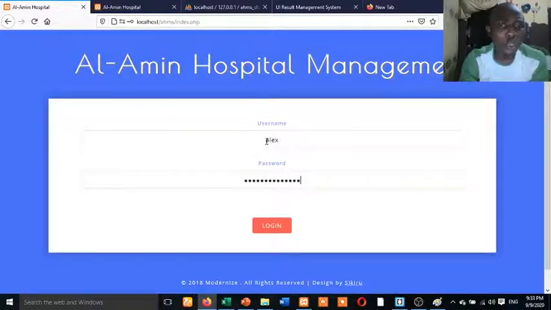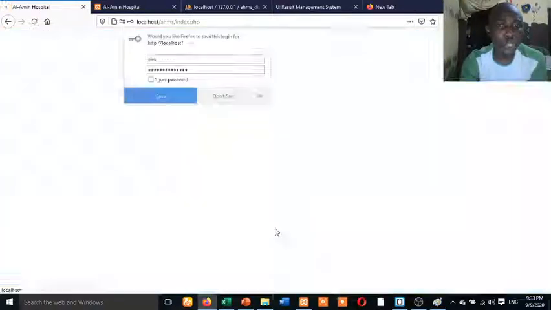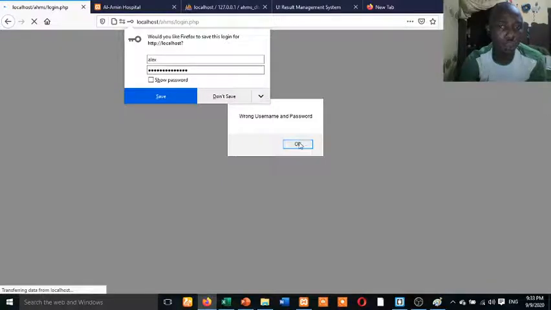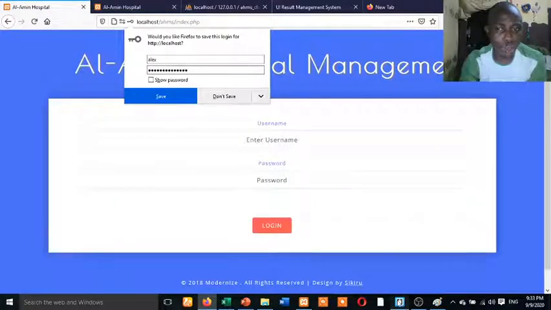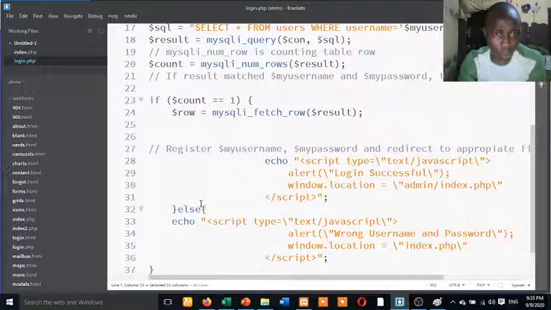So if you do select here, the count is not going to be 1. It's going to be 0 because it doesn't see the username and the password. So it's going to return wrong username and password, and it's going to go back. So why is it showing wrong username and password? Because the count is not equal to 1. It couldn't find the user. That's why it's bringing wrong username and password.